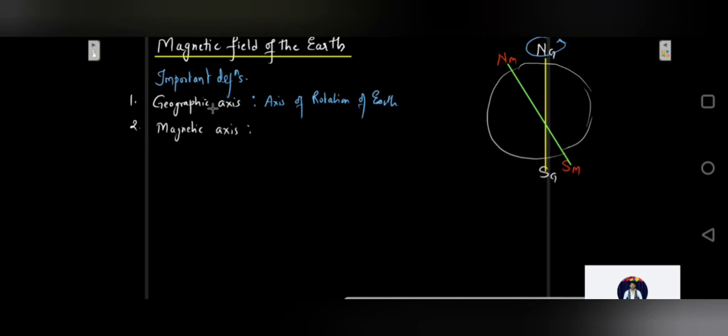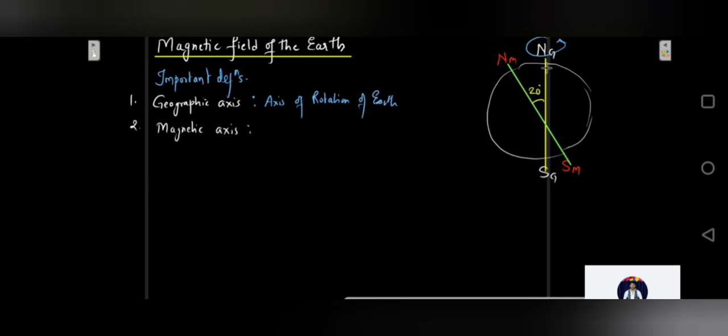Now this magnetic axis of the Earth makes an angle, approximately, I told you, of 20 degrees with the geographic axis. It's somewhere around 11.8 degrees to be more precise, but approximately 20 we can consider with the geographical axis.